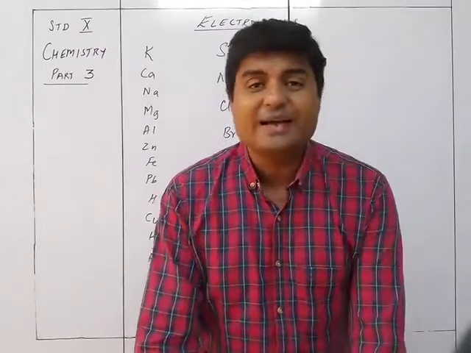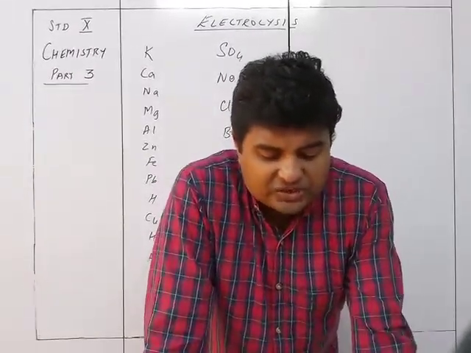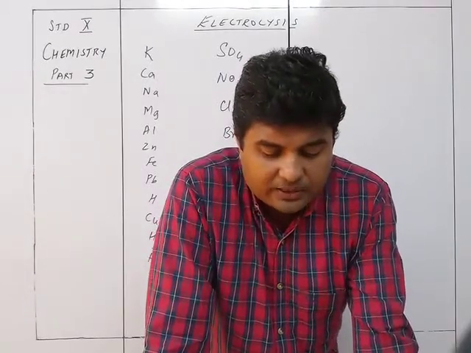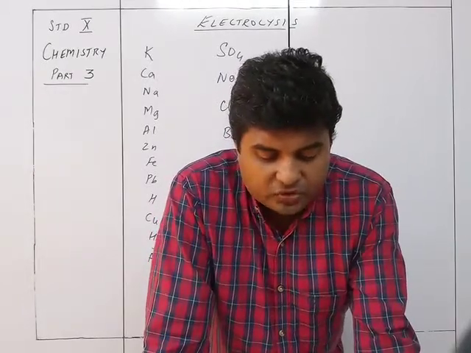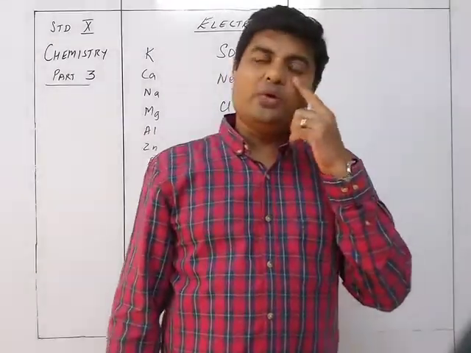That is called selective discharge. The preferential discharge of ions present in the electrolyte at the respective electrodes is known as selective discharge of ions.